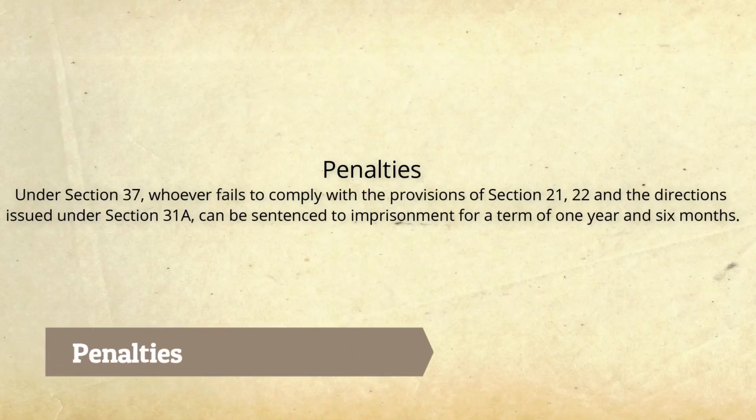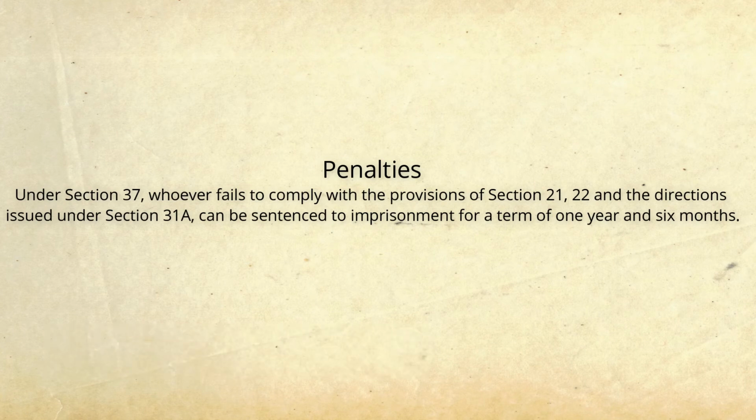Now finally, moving on to the penalties under section 37, in case the party fails to comply with any provision with regards to sections 21, 22 and 31A. Now section 21 includes the power with regards to the restrictions on certain industrial plants. Section 22 includes that a person carrying on industry must not allow emission of air pollutants in excess of the standard laid down by the State Pollution Control Board.